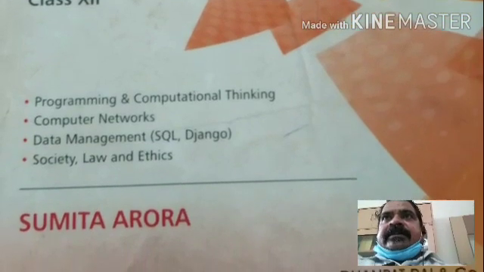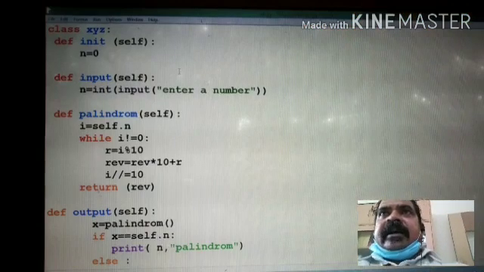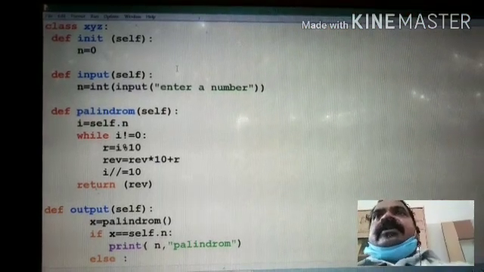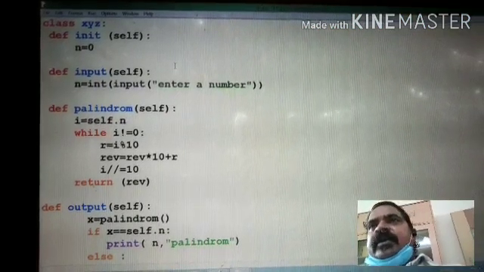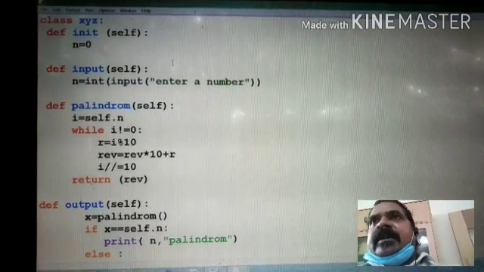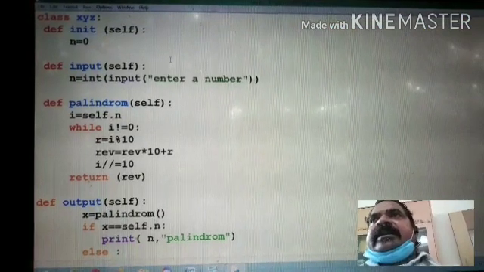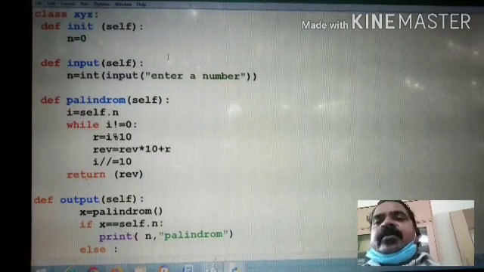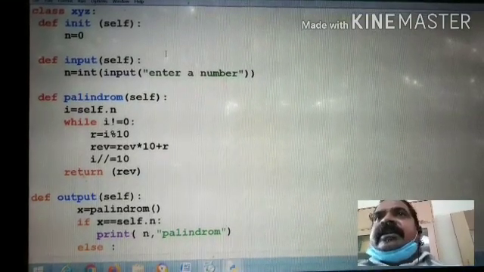your study purpose. Now, yesterday I have taken an online class, and in the lecture I found that you are not using the return statement. You are doing the program with the help of class, as I have given the program of twin prime numbers. But in twin prime numbers, they have directly done the program. They have not used the return statement in the twin prime number. So today I am giving the program of palindrome using return statement in the class.